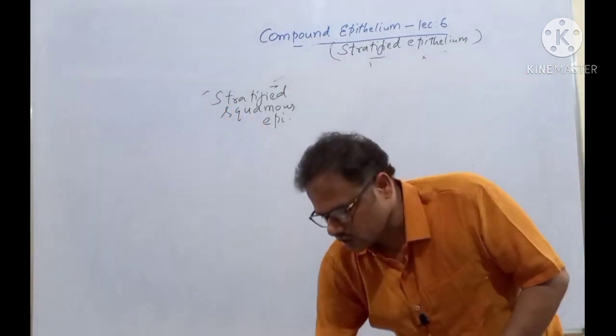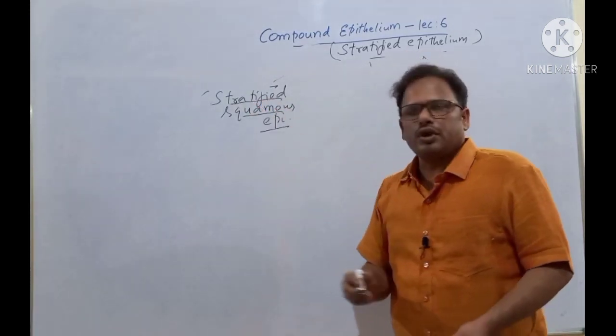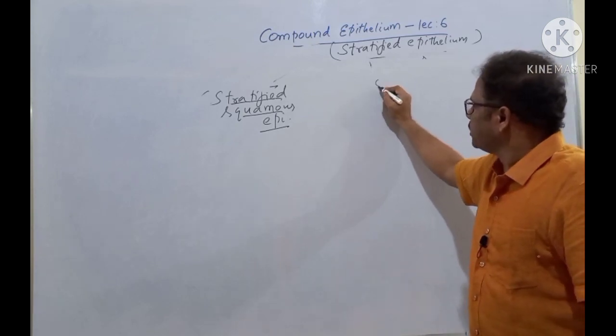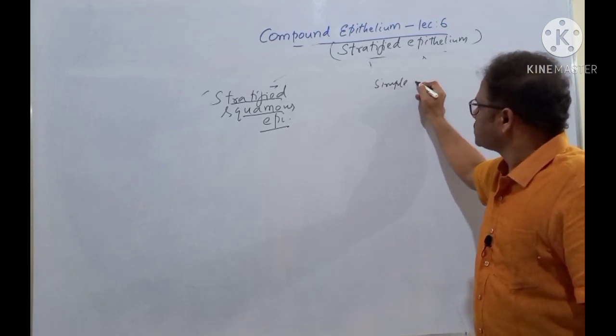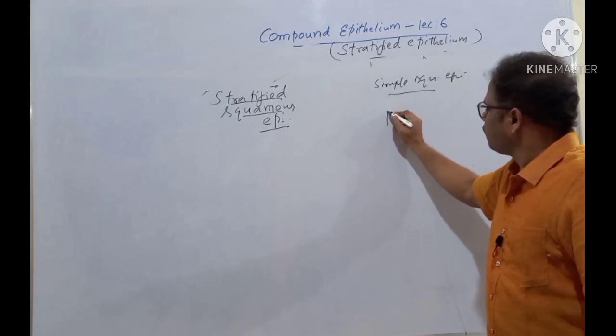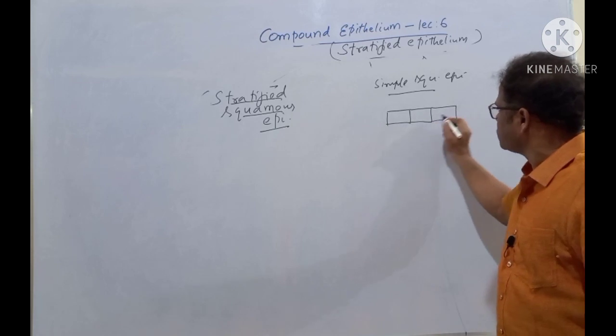So what is the stratified squamous epithelium? Let's discuss now. In the simple squamous epithelium, I told you that it consists of a single layer of flat tile-like cells, isn't it?